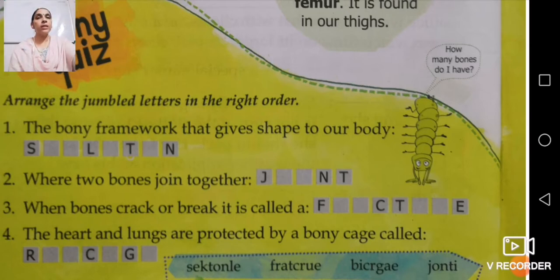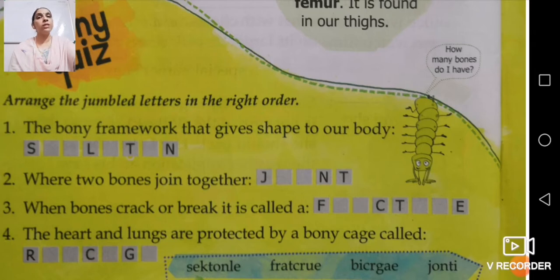Our body is made up of many delicate organs, and very important and delicate organs are your heart and lungs. Lungs are used to breathe air into your body, and that air reaches the heart to pump the blood in your body. So the heart and lungs are quite sensitive organs, and they are protected by the rib cage.